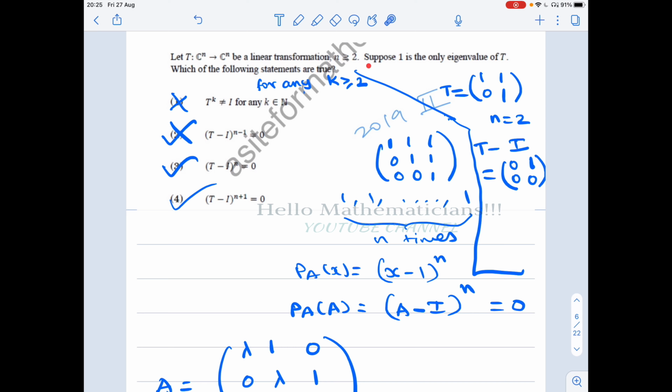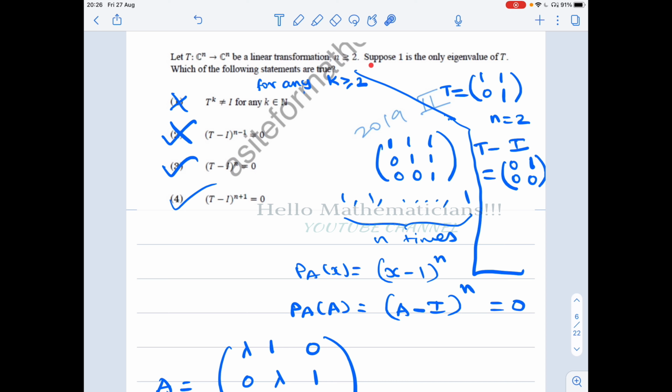It is given that 1 is the only eigenvalue of T, and T is a linear transformation from C^n to C^n, and C^n as a vector space has dimension n over the field of complex numbers. If you look at the matrix of this linear transformation T, it will be an n by n matrix. Therefore, the characteristic polynomial of the linear transformation T will be a degree n monic polynomial.